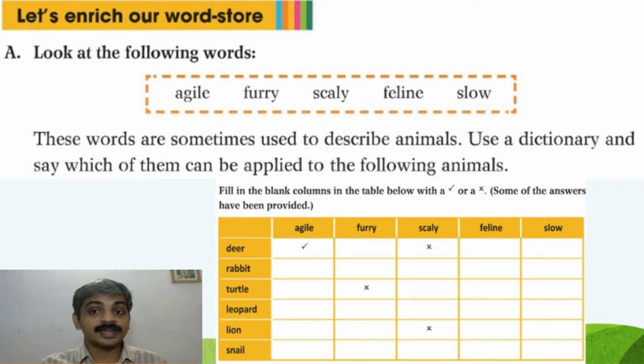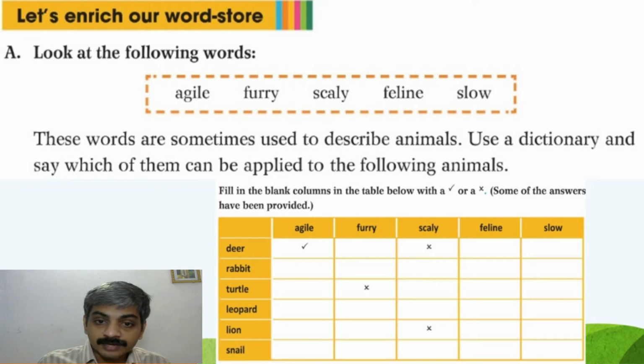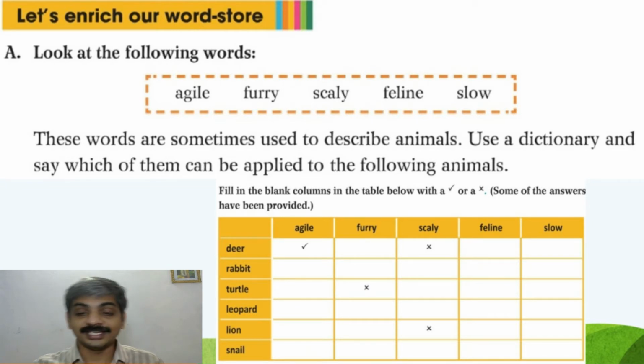Kindly refer to the dictionary and find out what qualities these adjectives talk about, and a box is provided. Fill in the blank columns in the table below with a tick or a cross mark. Some of the answers have been provided. Deer. Deer is agile. And towards scaly it is marked a cross mark, which is not scaly. Then the turtle is not furry. Turtles don't have fur. Then the lion is also not scaly.